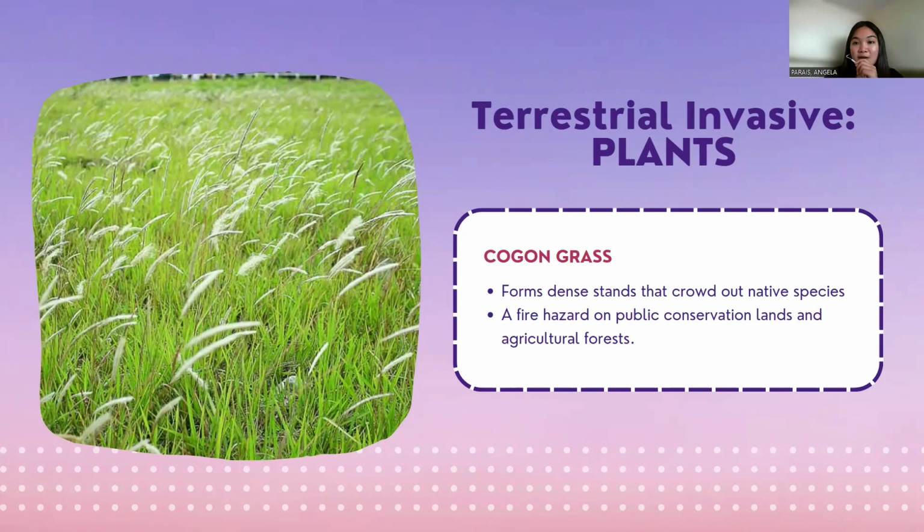An example of an invasive plant is the cogon grass. We can also see it in parts of the Philippines. It forms dense stands that crowd out native species. It is also a fire hazard on public conservation lands and agricultural forests. In the picture, the cogon grass joins the crowd of rice plants.